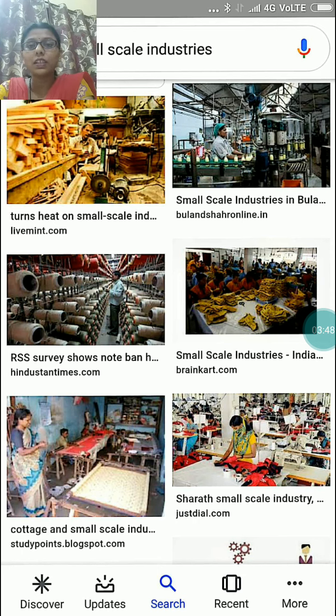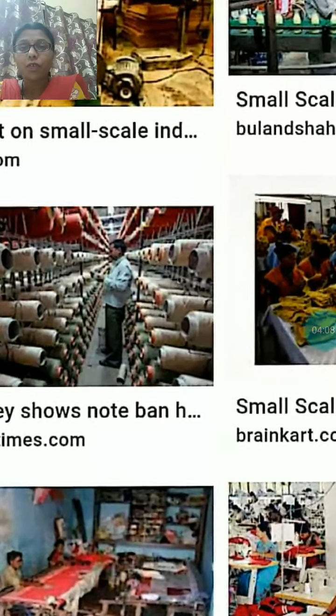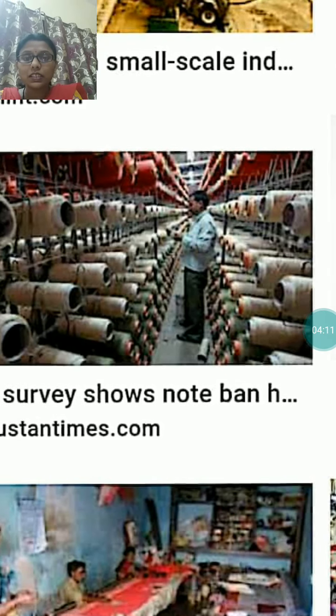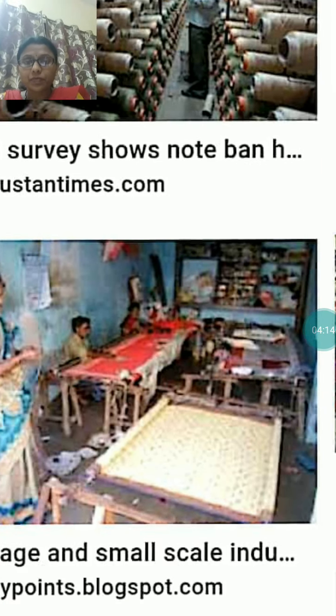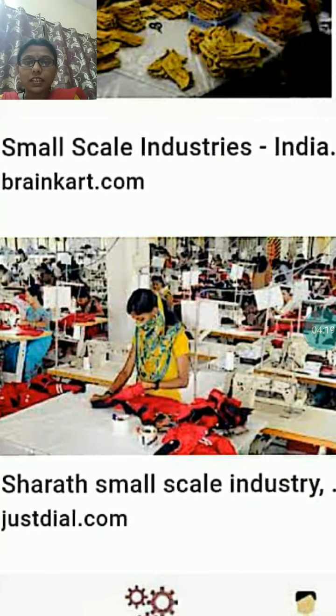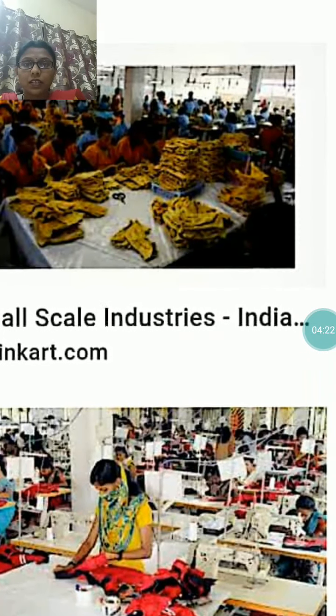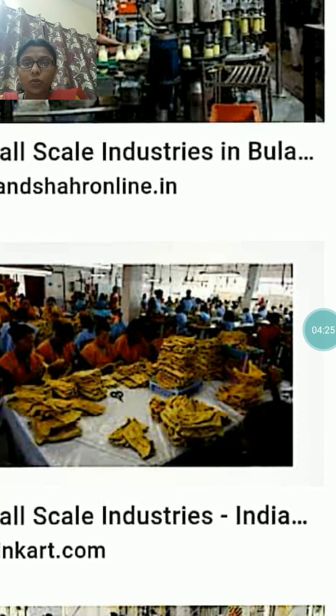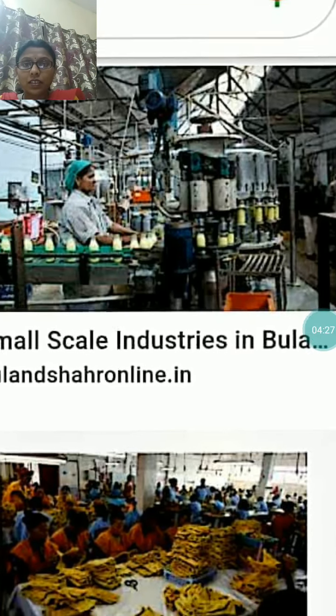The products of these small scale industries are utensils, clothes, garments, bicycles, automobile parts, soaps, shampoos, and electrical items. These are the products of small scale industry. Here you can see the pictures related to small scale industries. Here they are making garments. Clear?